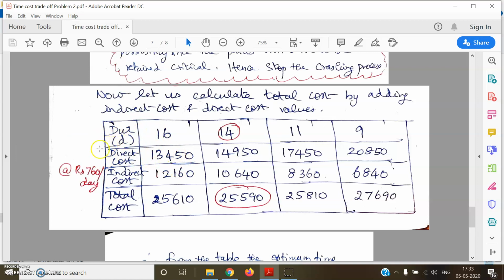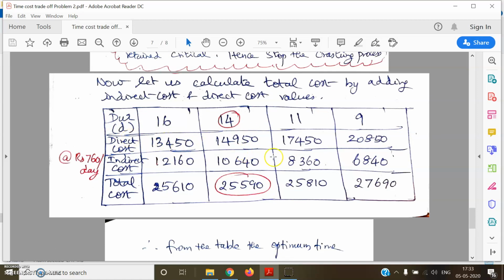Okay. So we have completely gone through the crashing process and identified all the direct cost values corresponding to each stage of crashing. And now we will incorporate the indirect cost, which is a fixed amount per day, given in the problem as rupees 760 per day, and calculate the total cost, which is just the sum of direct and indirect cost. So we'll start with 16 days, which was originally the duration that we got from the CPM analysis. For that, the direct cost is 13,450, and the indirect cost corresponding to 16 days is 760 into 16, which comes out to be 12,160.